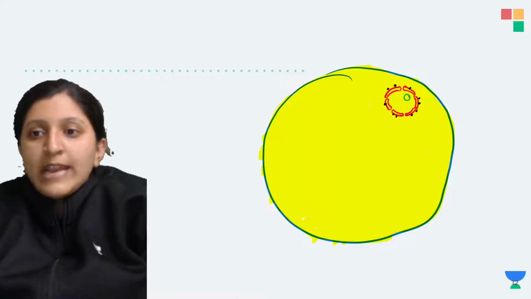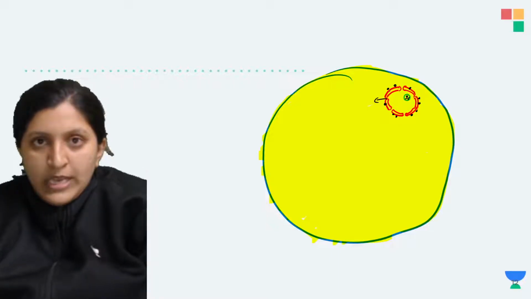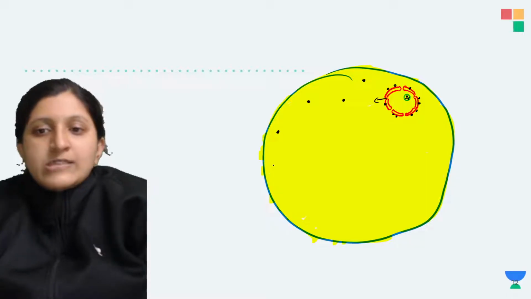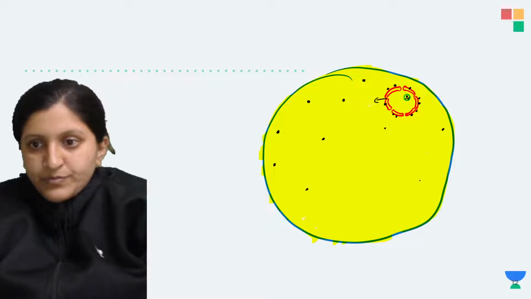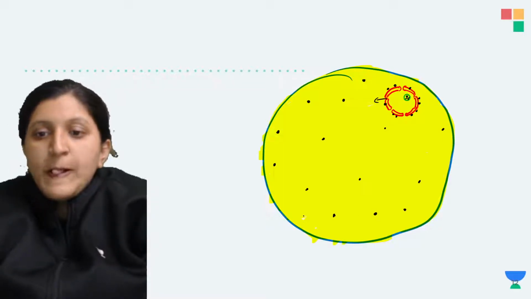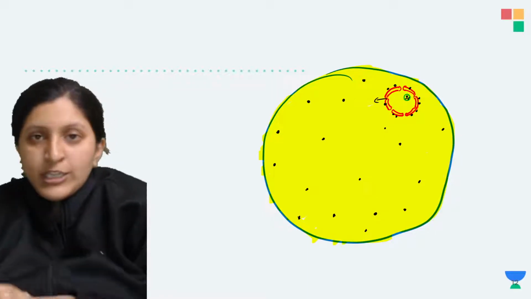The ribosomes synthesized in the nucleolus will pass through the nuclear pore, and throughout this cytoplasm you can see there are many ribosomes, which are again synthesized by the nucleolus.